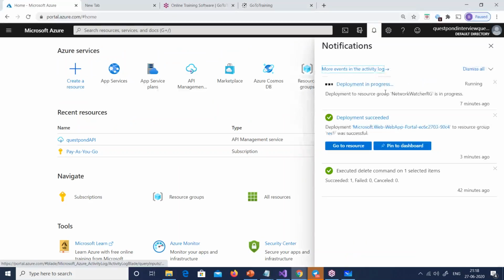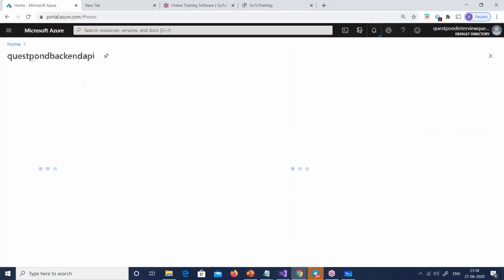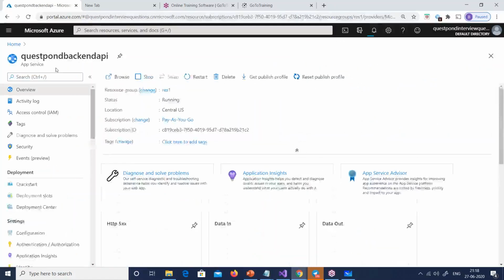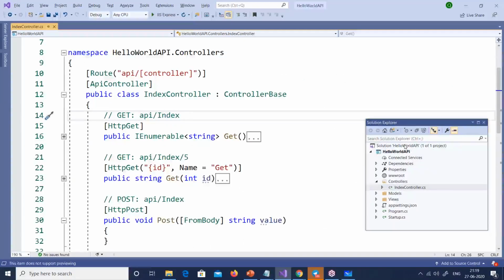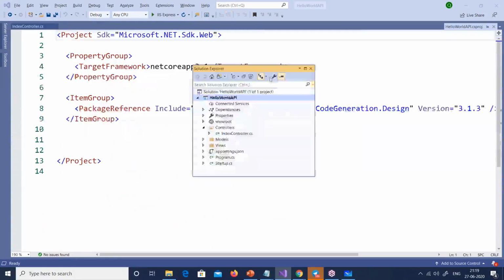You can see that it is still creating that thing. The web portal has been created, so fine, I can go to the web portal. That is a backend API. So let us publish our code into this backend API. This is our Visual Studio, and let me quickly publish the web API.